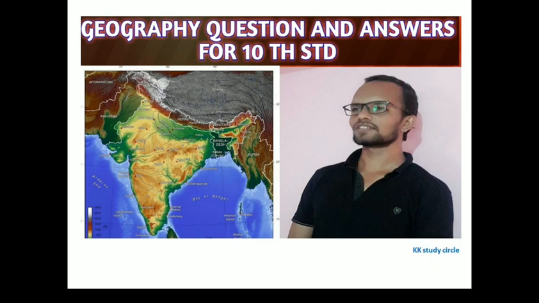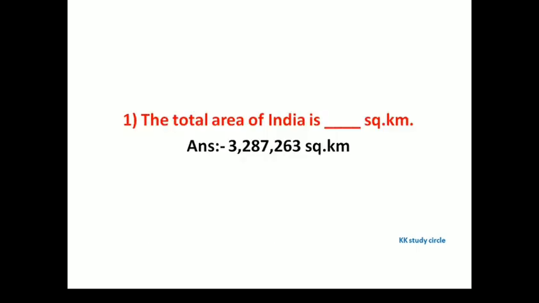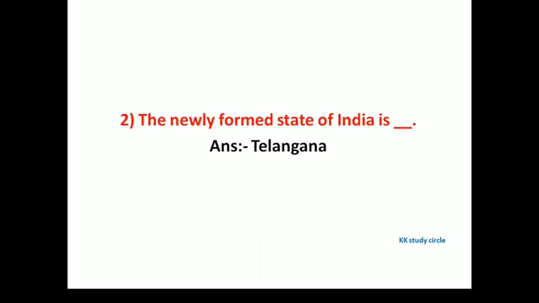Let us start. Geography question and answers for the 10th standard students. The first question: the total area of India is a dash square kilometers. The answer is 32,87,263 square kilometers.